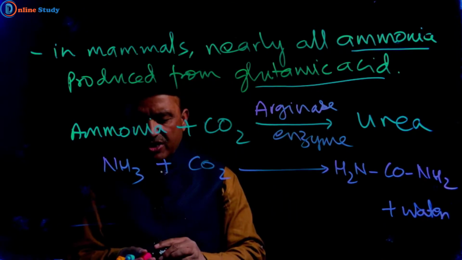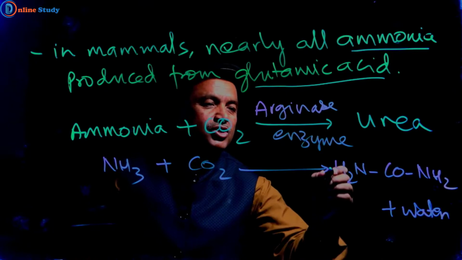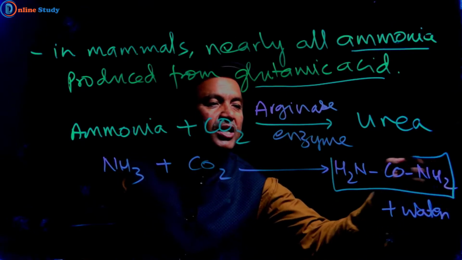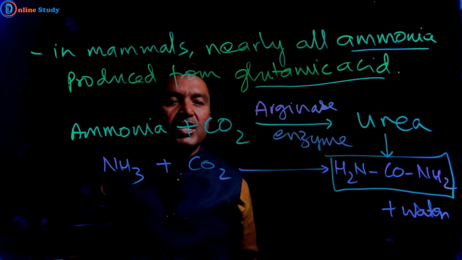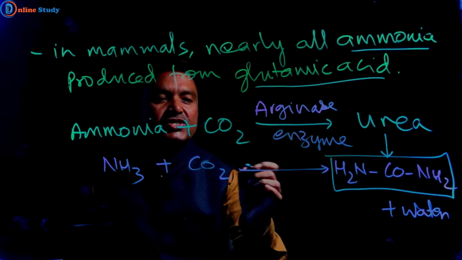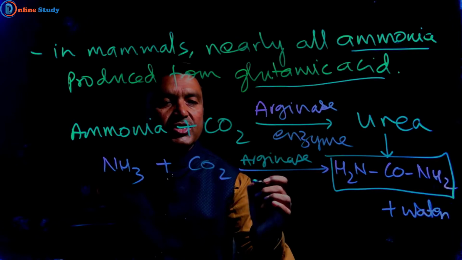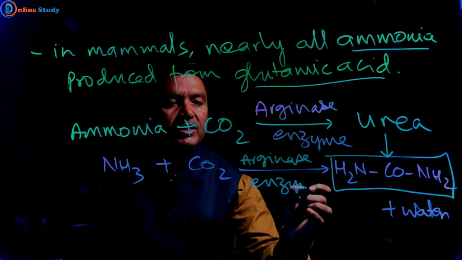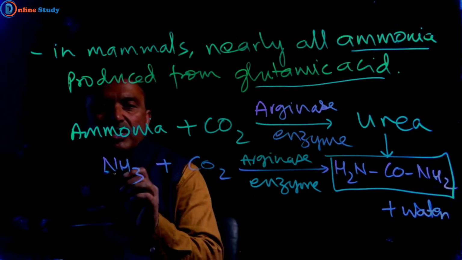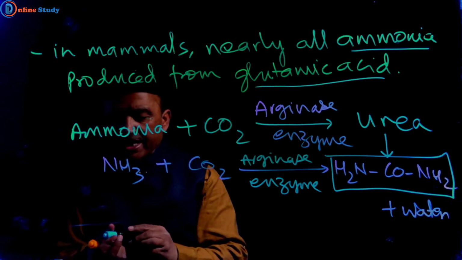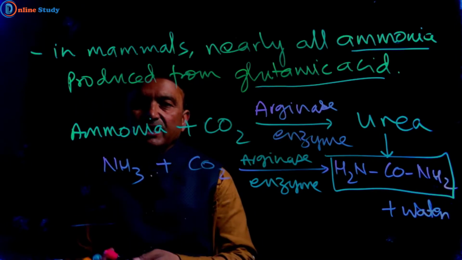So this one is urea, and here is arginase enzyme. And this whole reaction takes place in liver.